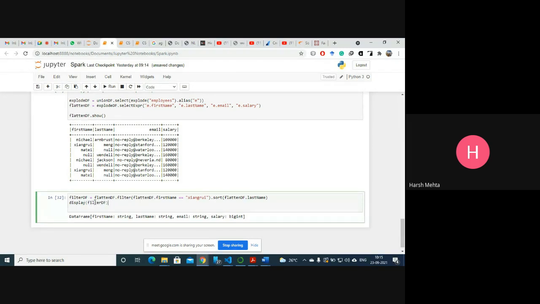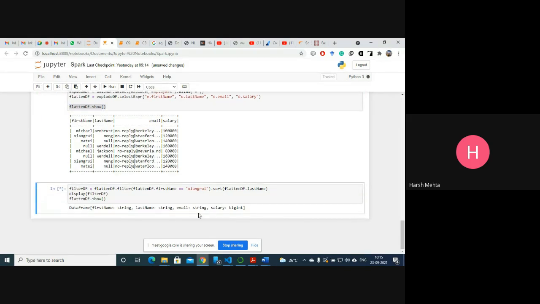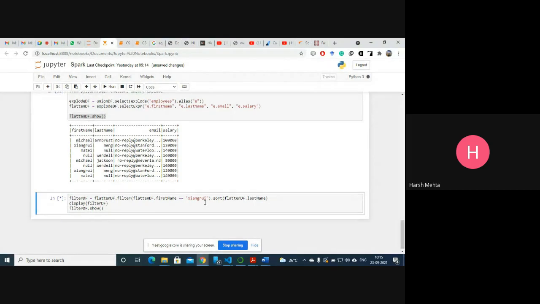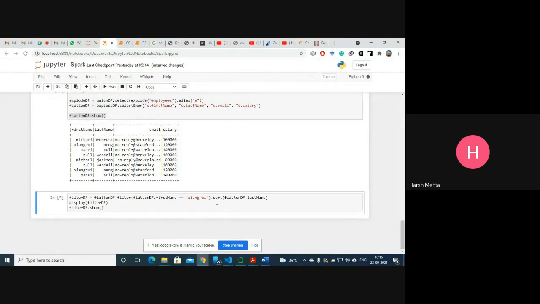So we have filter, and let me show this. Let me just copy this. Sorry, this one is different. Display means it displays the schema, whereas this show command is to show the data.